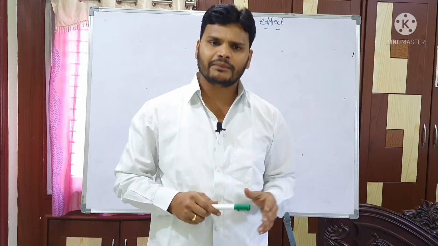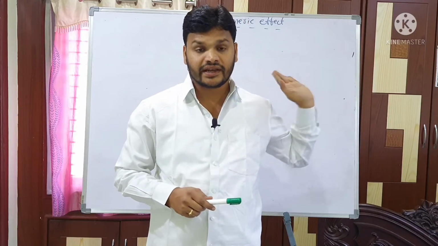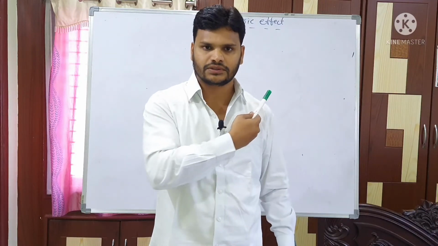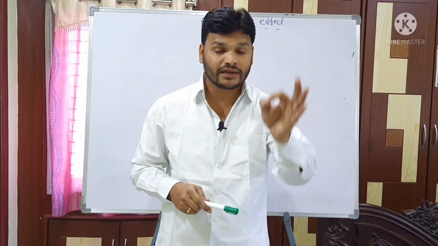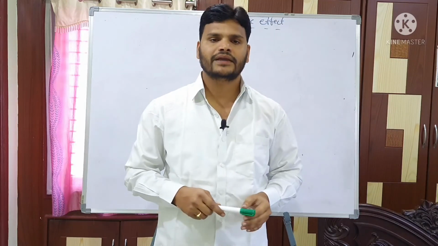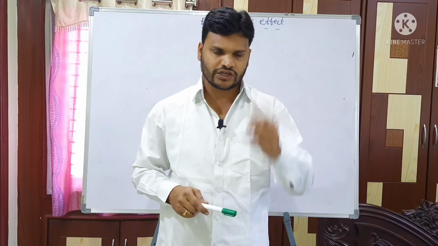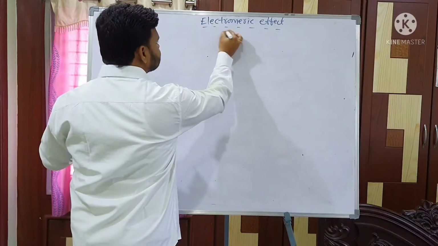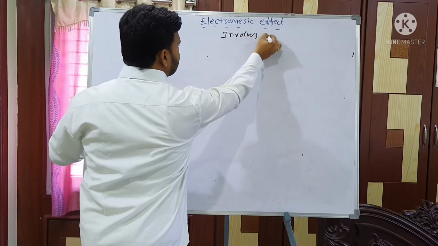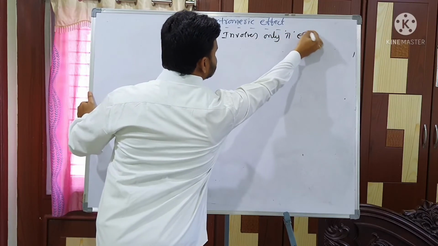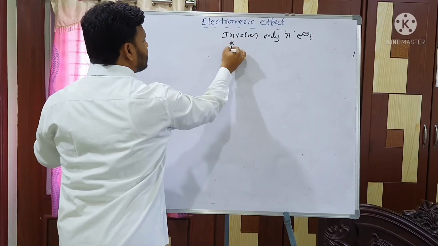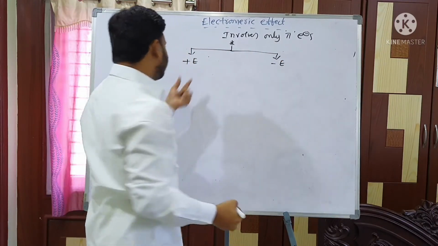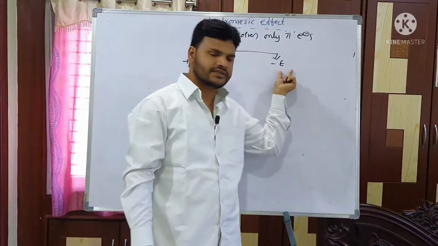Temporary effect means here a reagent is required. Without the reagent, this effect would not be possible. With the reagent, this effect is possible. So what is the electromeric effect? The electromeric effect arises due to pi electrons. How many types of electromeric effect? 2 types: plus E effect and minus E effect. It involves only pi electrons. So when is the plus E effect arrived at, and when is the minus E effect arrived at?